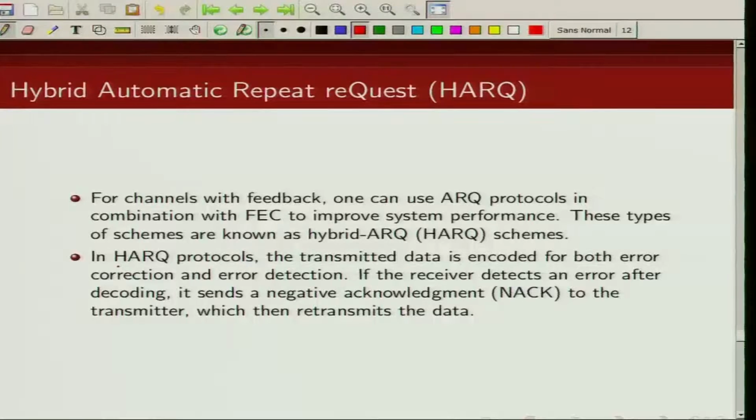So in hybrid ARQ protocols, we encode the transmitted data for both error correction as well as error detection. If the receiver detects an error after decoding, it will send a negative acknowledgement and then the data will be transmitted again.